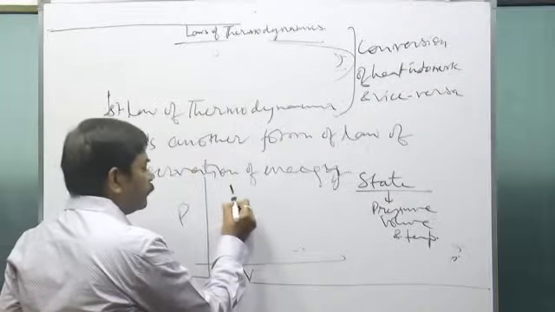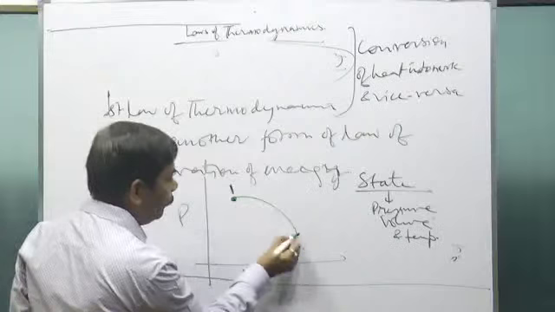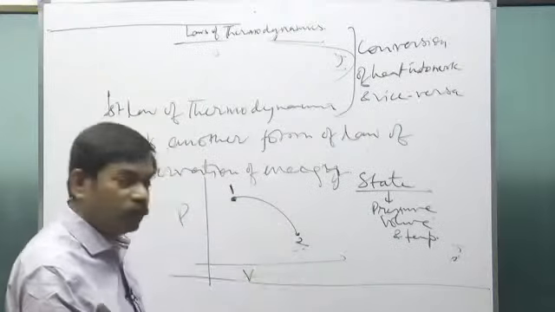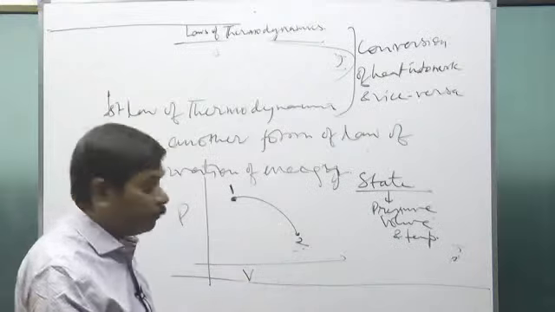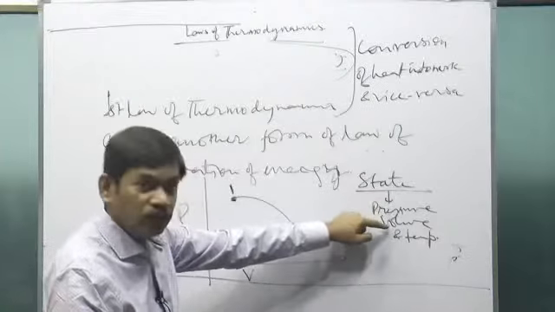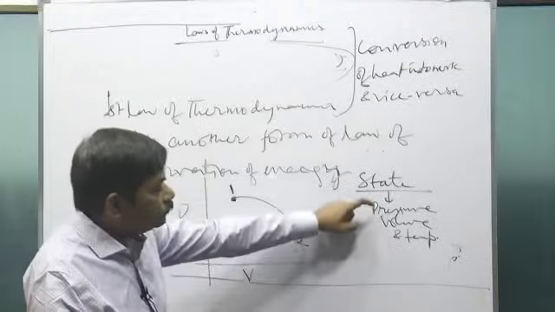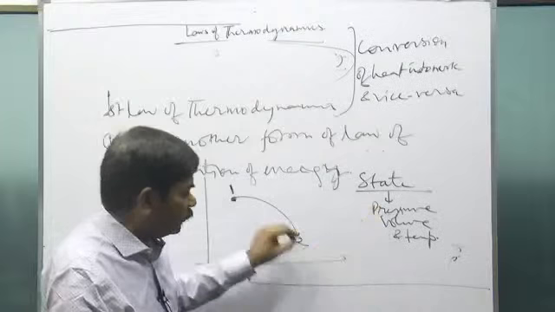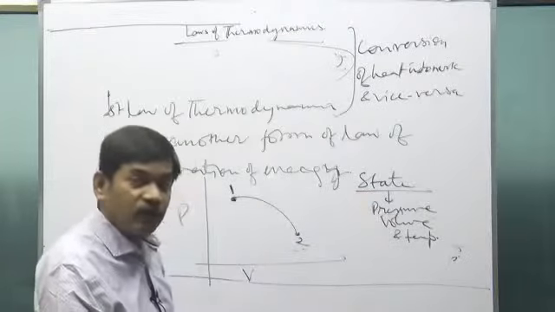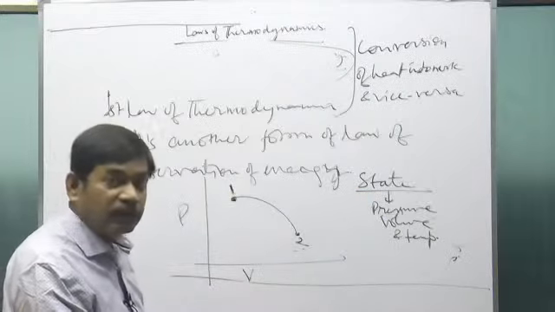Now we carry the system from state 1 to state 2 through some path. Path 1 takes us to state 2. In state 2, the pressure, volume and temperature, all three or any two, would have changed. Maybe all three parameters change, maybe only two change, or at least one parameter changes, then we'll say that the state has changed.